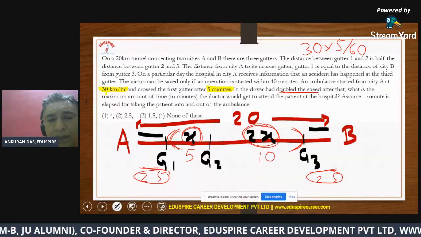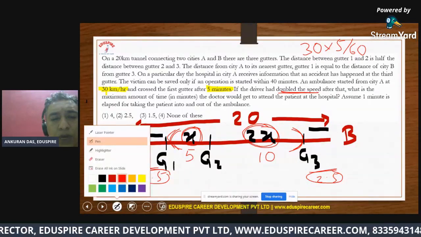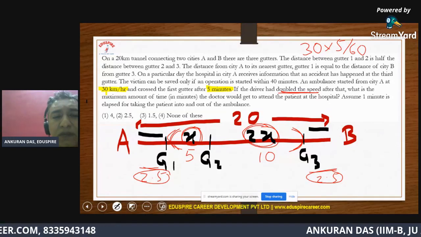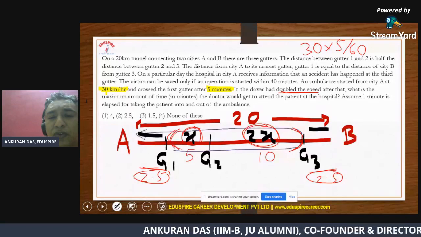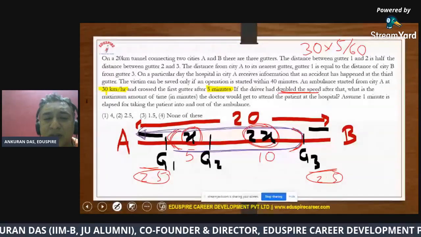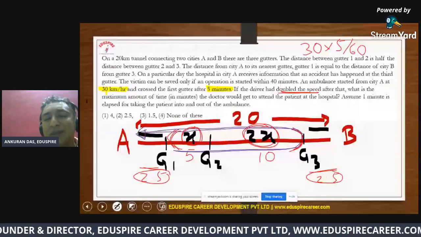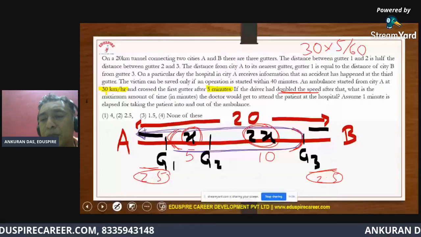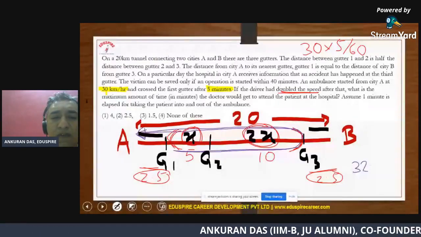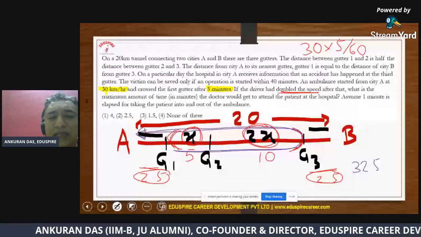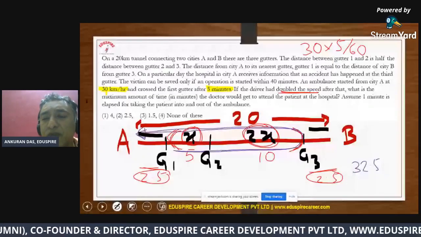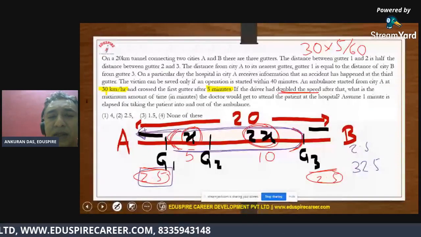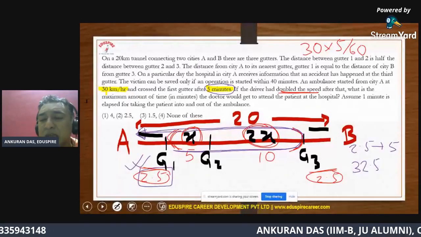So understand, if I want to figure out, from gutter 1, if it goes to gutter 3 and comes back to city A, how many minutes it will travel. You can figure out 15 plus 15, that is 30, plus 2.5, that will be 32.5. All right. So you see, if I do not change the speed, to travel a distance of 2.5 kilometers, it took me 5 minutes, because they have said the first distance of 2.5 was covered in 5 minutes.